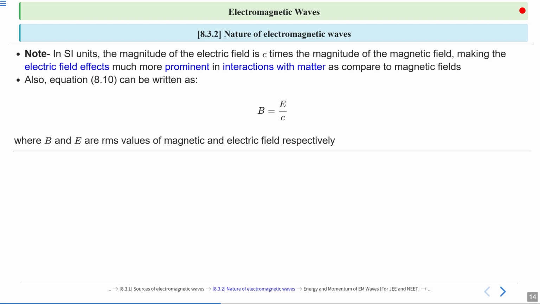So B naught equal to E naught upon C. We can write it in RMS values also, B equal to E upon C, because B naught is equal to root 2 into B. Okay, B is the RMS value. So we know the relation between RMS value and peak value. So we can write this expression as B equal to E upon C also in terms of RMS values of magnetic field and electric field.